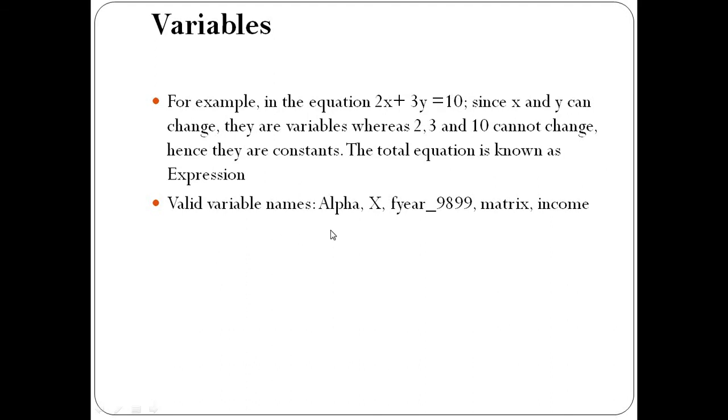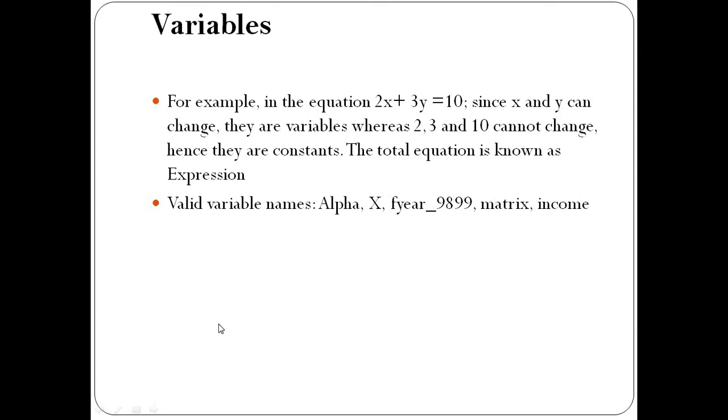So what are valid variable names? These are some examples of variable names: alpha, x, f_year, _1999, matrix, income. In such a way we can create unique variable names that are implemented naturally in the program.